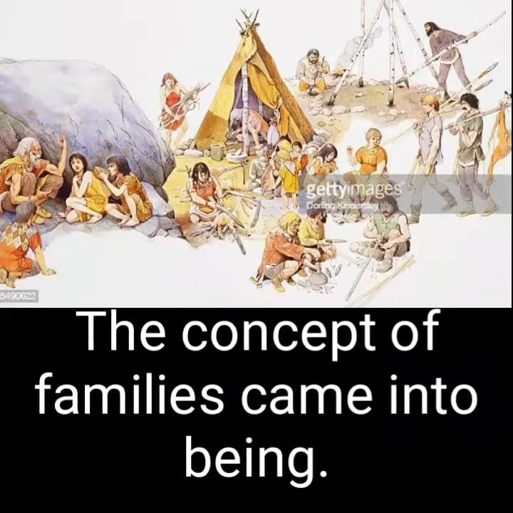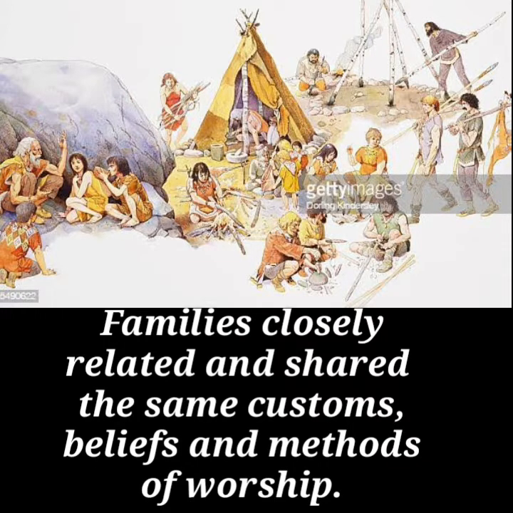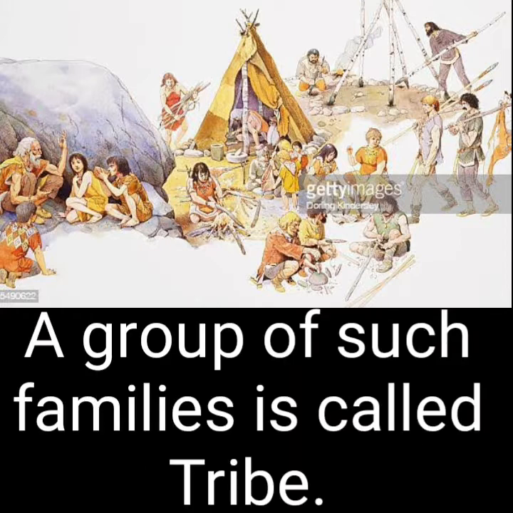The concept of families came into being. The families living in a Neolithic village were closely related and shared the same customs, beliefs, and methods of worship. A group of such families is called a tribe.